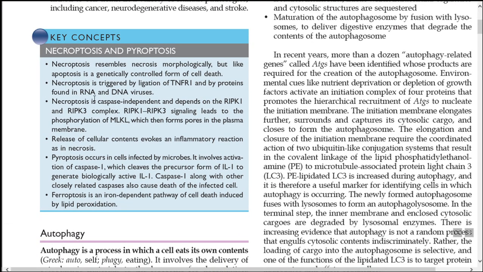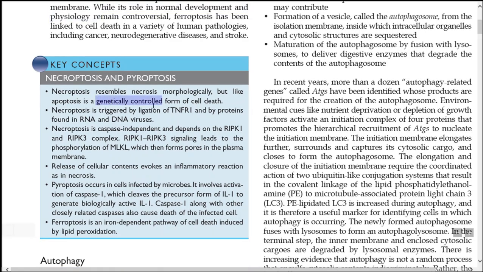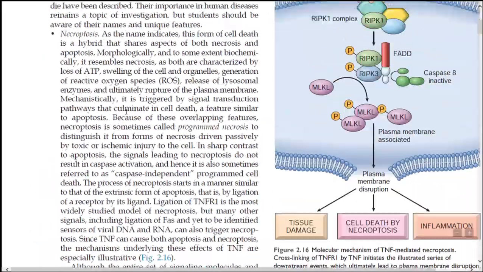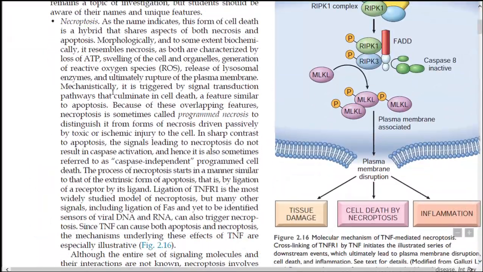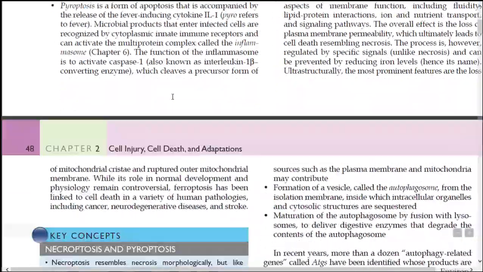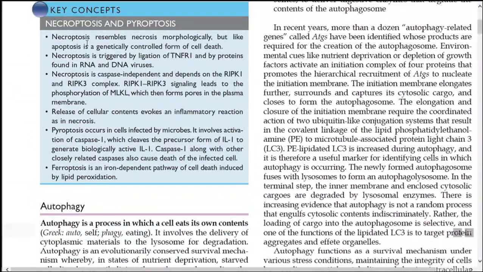Let us recall, necroptosis resembles necrosis morphologically, but like apoptosis is a genetically controlled form of death. That is very important. How necroptosis resembles necrosis morphologically means we should remember cell swelling, loss of ATP, increased permeability of the membrane, generation of ROS, reactive oxygen species, and rupture of the plasma membrane. These are the characteristics shared by necroptosis and necrosis.